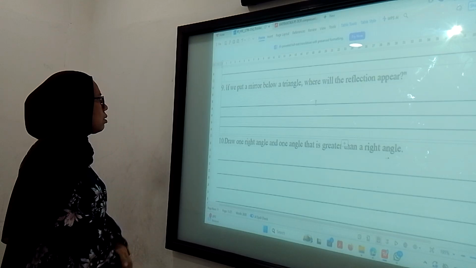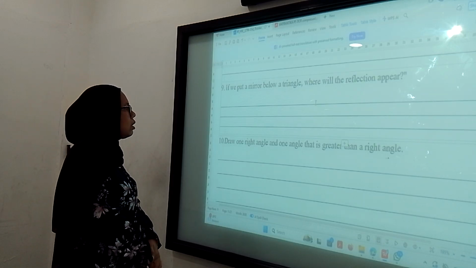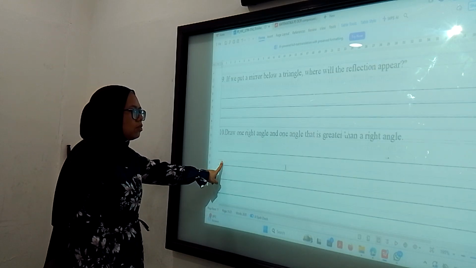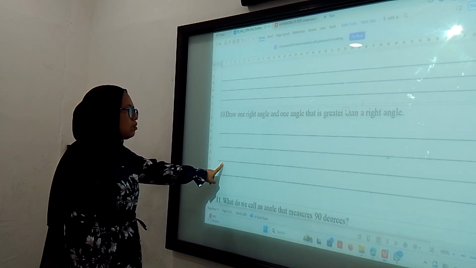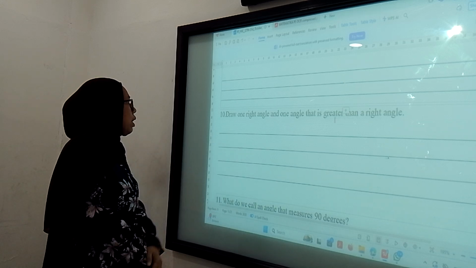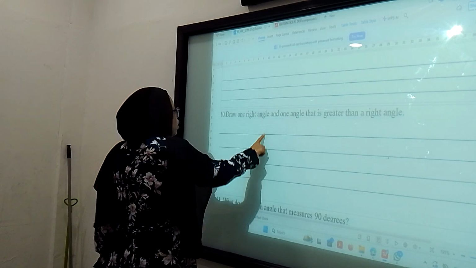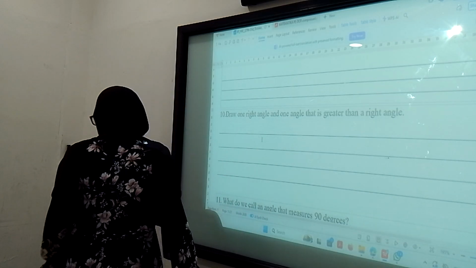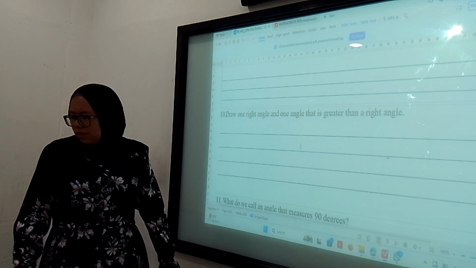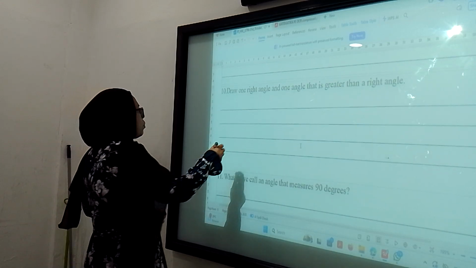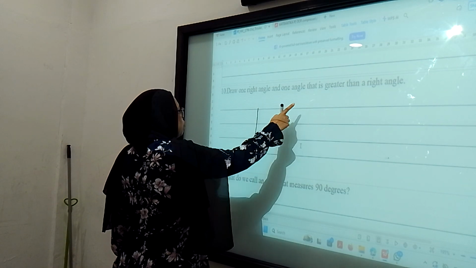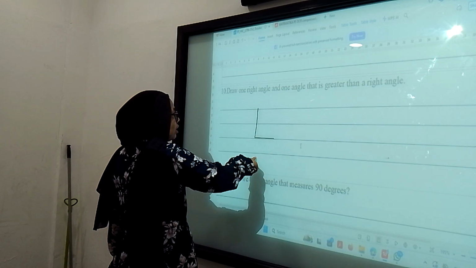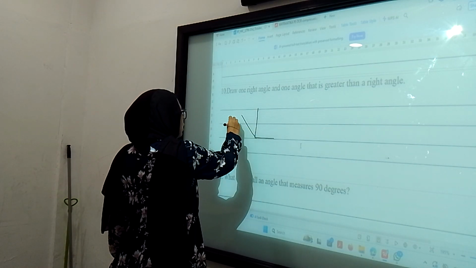Draw a right triangle, one right angle and one angle that is greater than a right angle. This one is number 10 now. So this one will be the right angle. You draw one right angle, and then the greater angle can be like this. It means you need to draw the obtuse angle, right? For example, a right angle like this, and then I will draw the angle that is greater than a right angle. We can make it like this or like this.